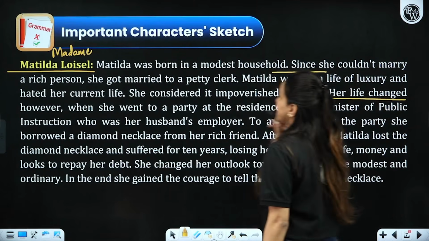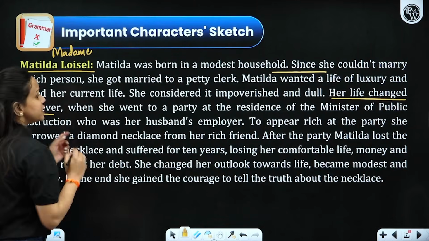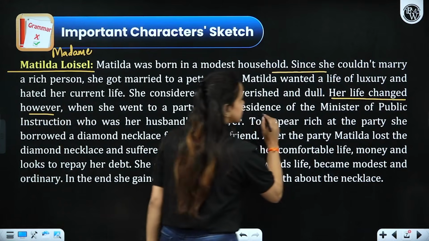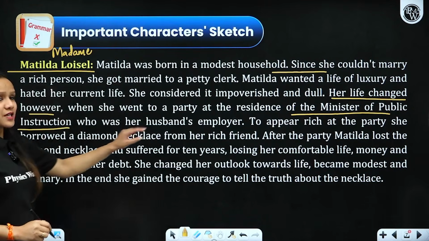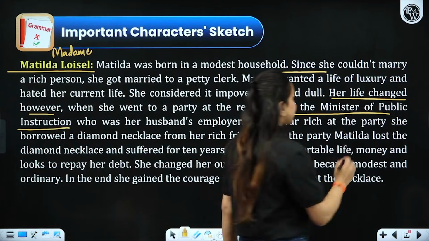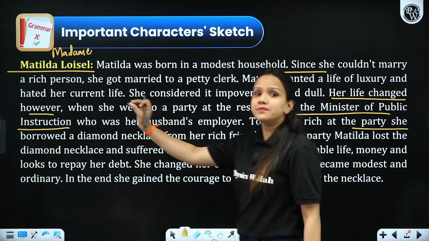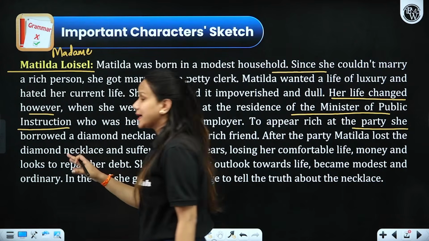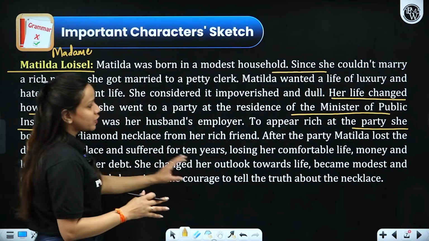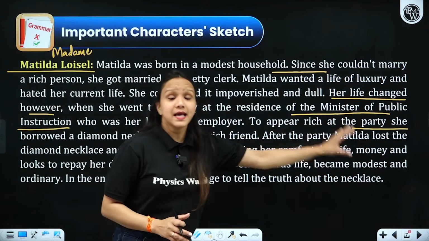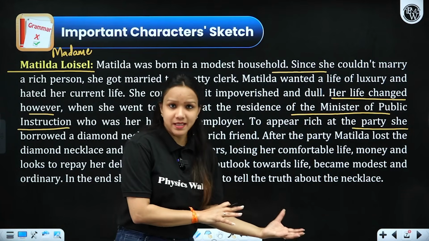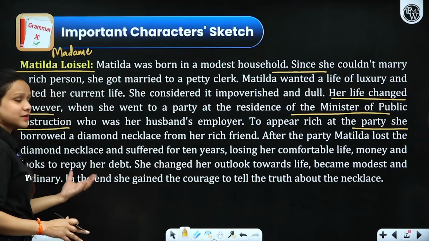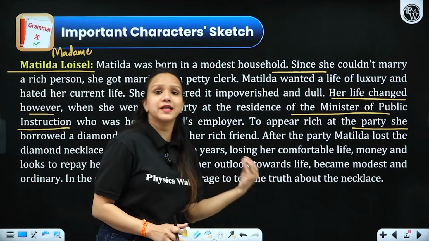So her life changed. However, when she went to a party at the residence of the Minister of Public Instruction, who was her husband's employer, to appear rich at the party, she wore a necklace that was borrowed from Madame Forestier, right? And she was admired by all. Then what happened after the party? She lost the necklace and had to spend the rest of her life in poverty, right? Just because she was greedy, right? And she wanted to just live a life of luxury.